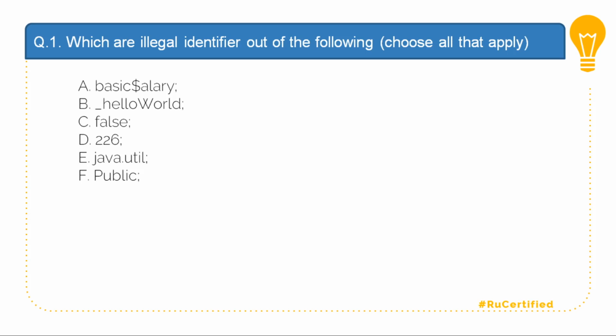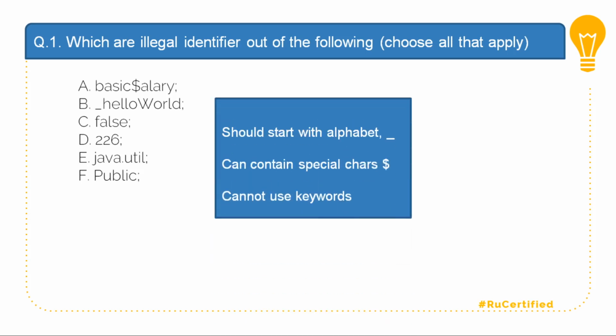Now, to solve this question, we need to revise some of the rules of identifiers. If you remember, an identifier should start with an alphabet or it can start with an underscore. An identifier can contain special characters like the dollar sign and it cannot use keywords. Based on that, basic$salary contains a dollar sign, which could be a correct option. There is _helloworld, which starts with an underscore.